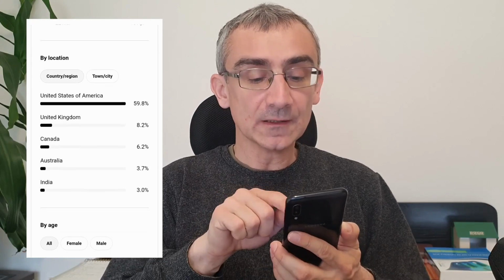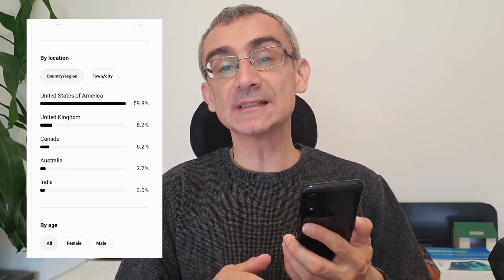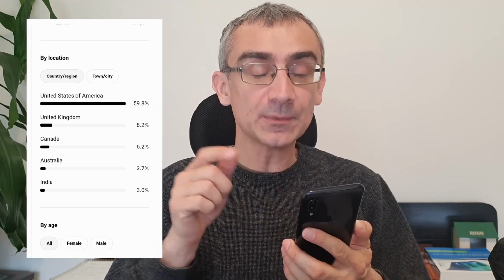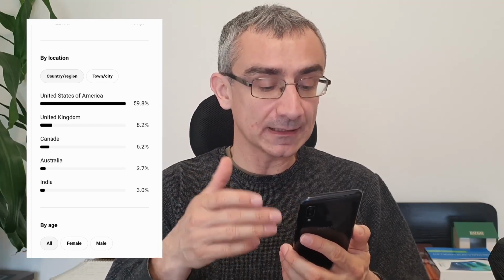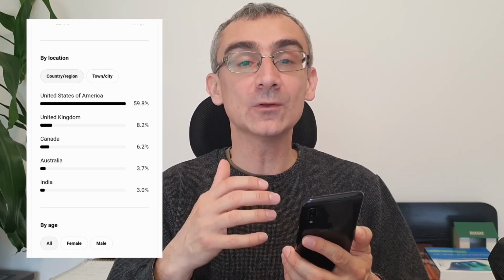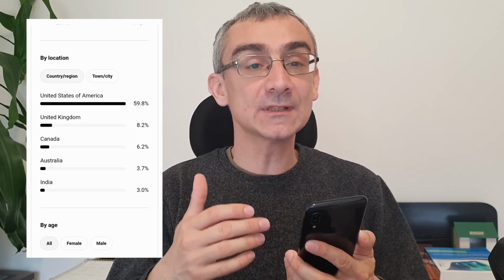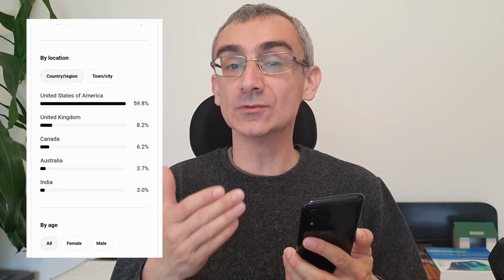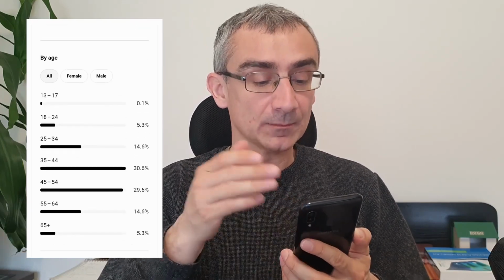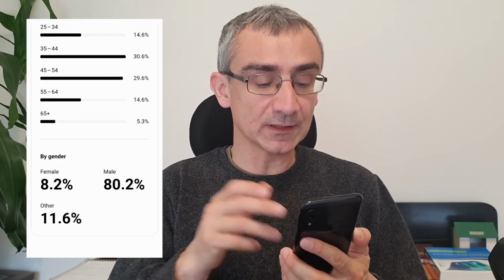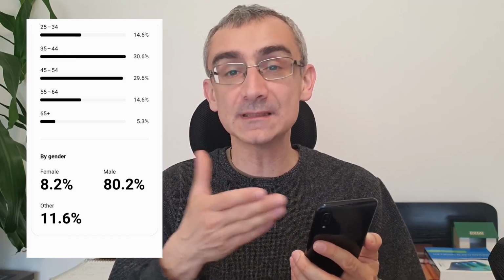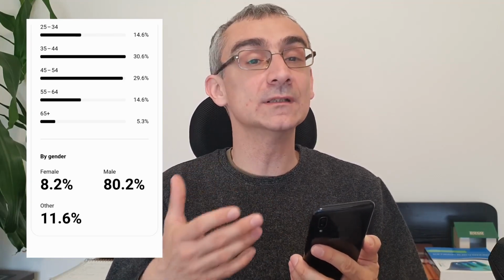Here you can see almost 60% of my followers are coming from United States, 8% from United Kingdom, Canada, Australia. So I actually have good followers from highly developed countries, and that is why I'm actually making good money from this Threads page. And here you can see by age, and here you can see by gender. Most of my followers are men, and that actually makes sense because this particular page is devoted to men.